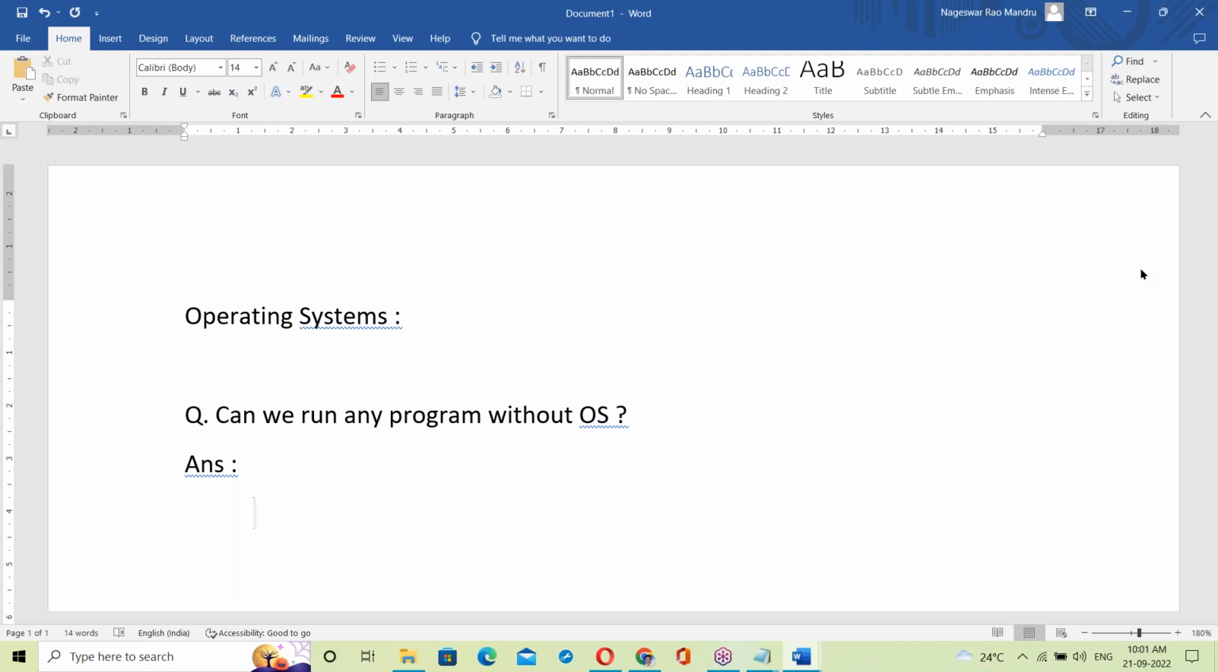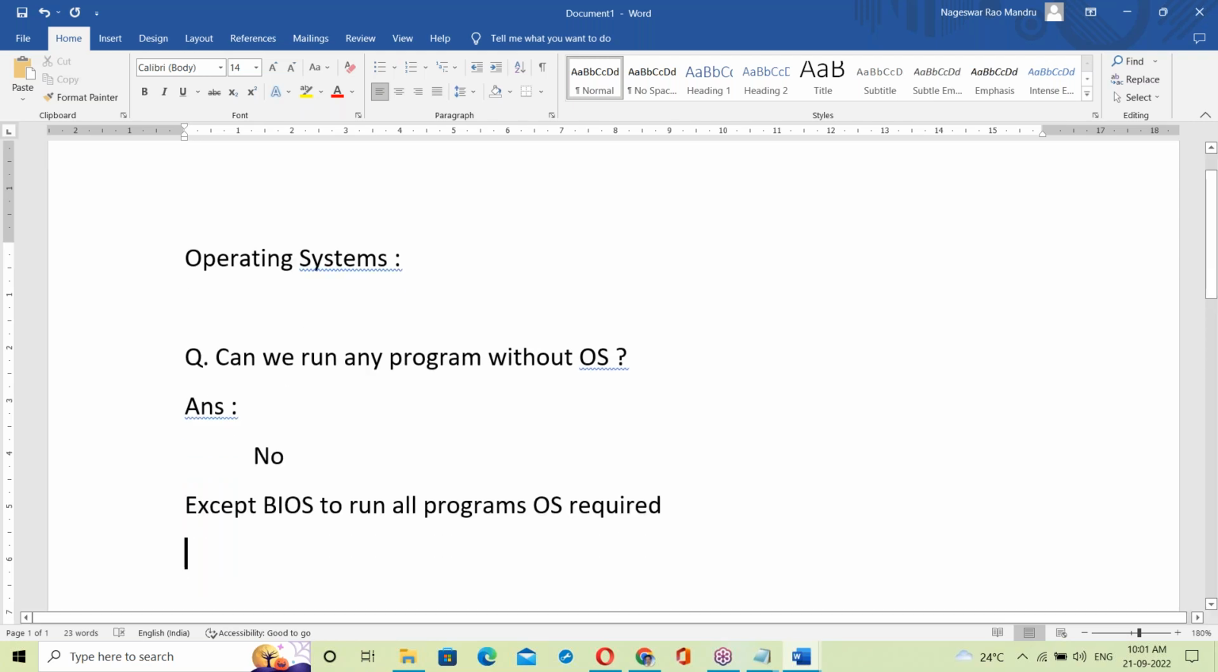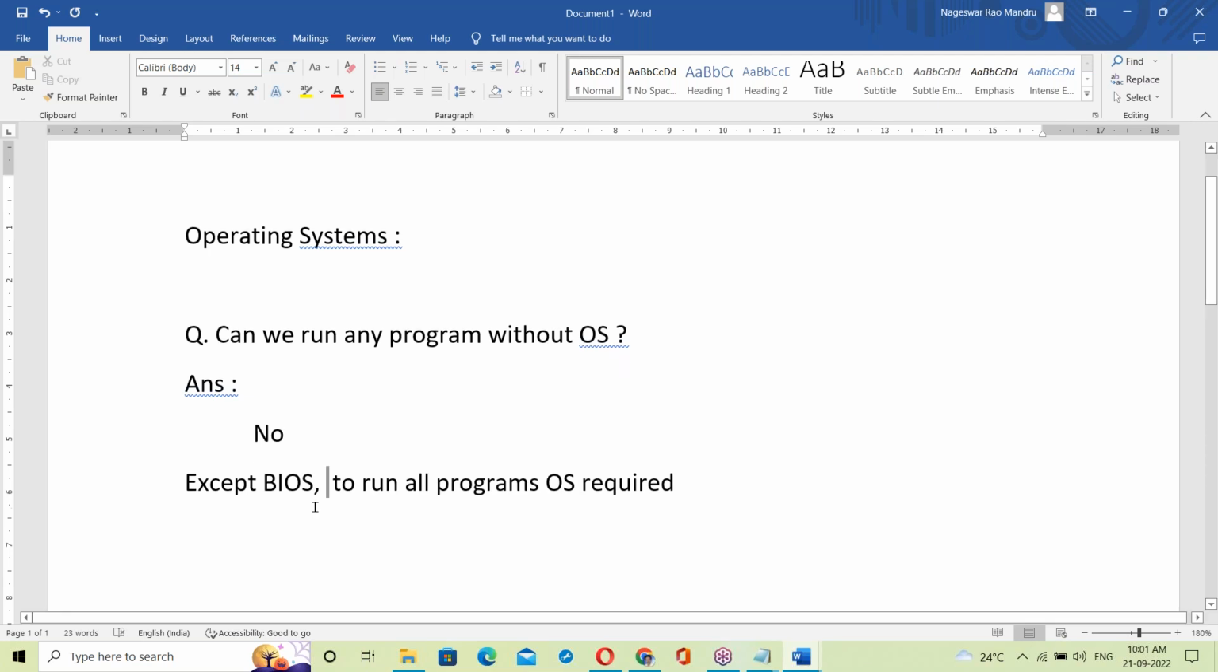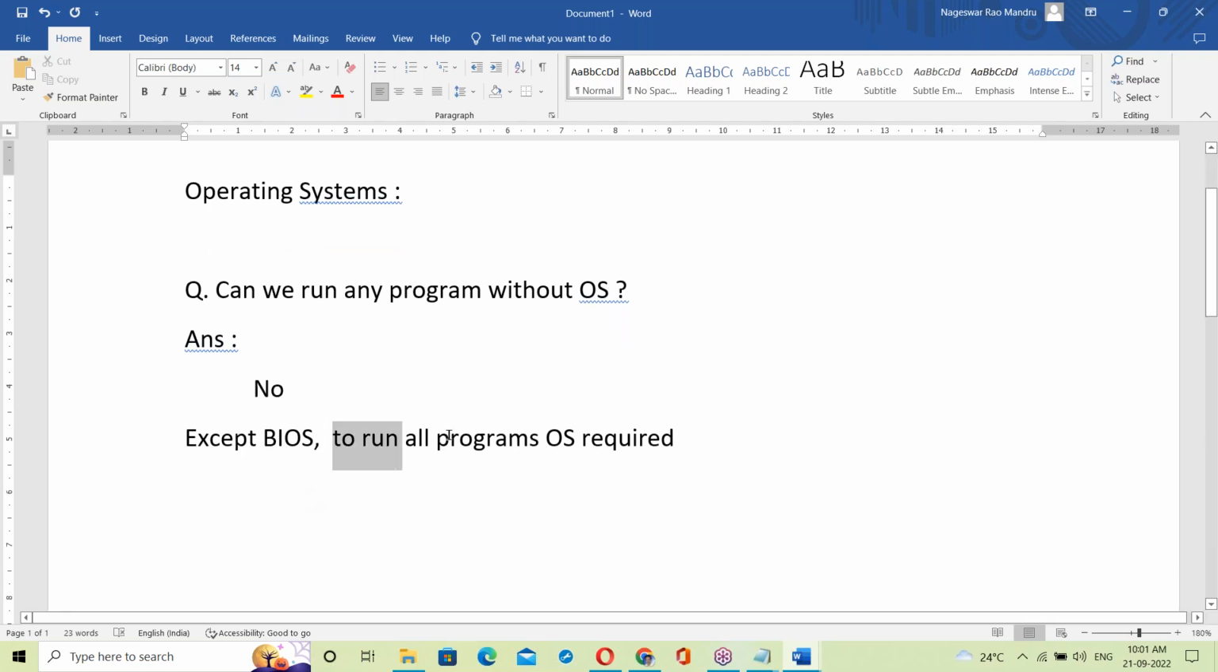Can we run any program without an OS? The answer is no. Except BIOS, to run all programs an OS is required. For BIOS, yes, an OS is not required.